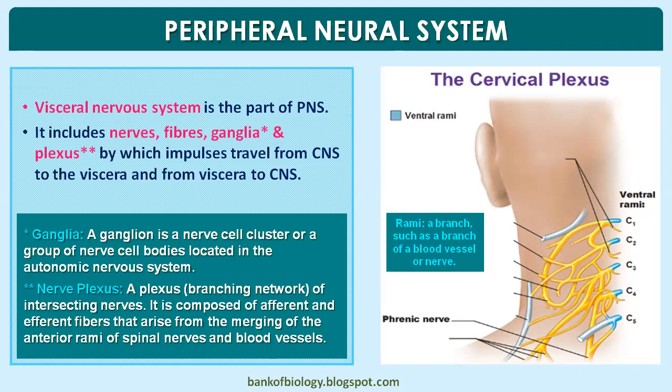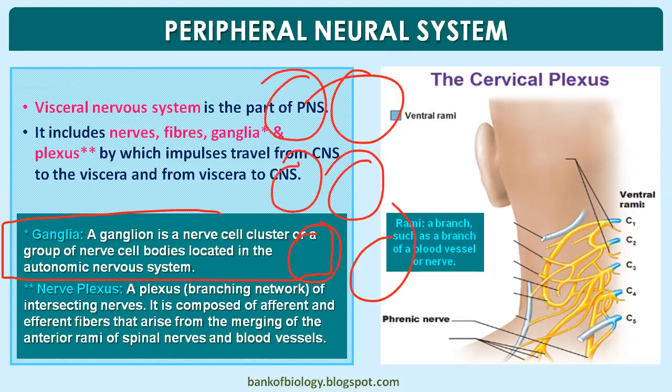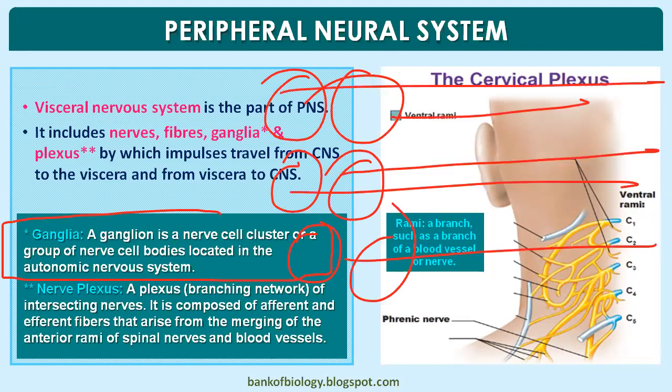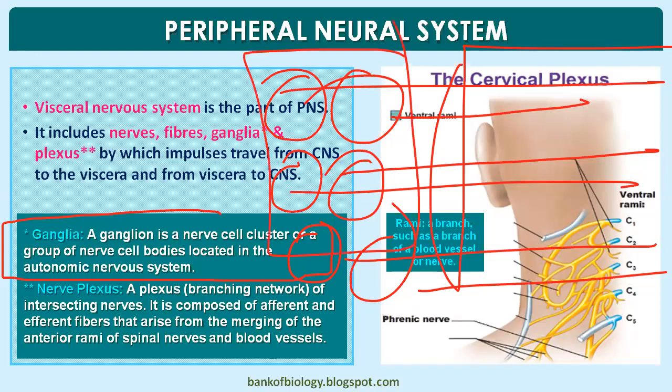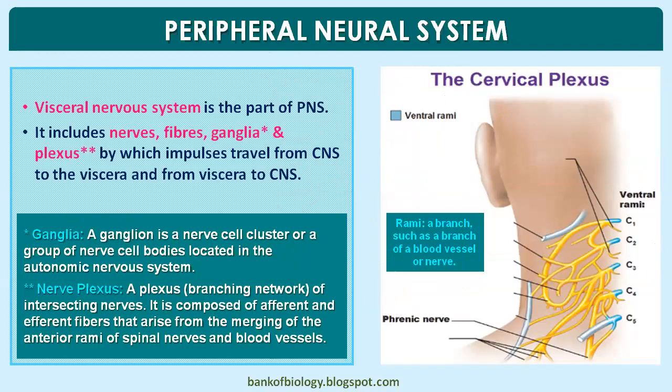CNS to the viscera means motor. Viscera to the CNS means sensory. So then, what is ganglia? We discussed earlier. Ganglia is an aggregation of cell bodies, cytons, from which all the axons arise. We say it is a nerve in the PNS, but individually, ganglia. A ganglion is a nerve cell cluster or a group of nerve cell bodies. This is important to be remembered. The cell body is located in the autonomic nervous system.